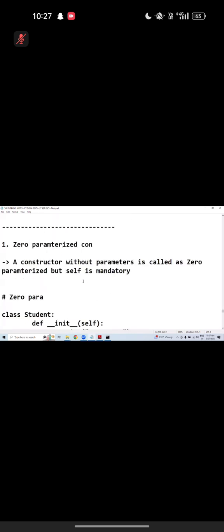Now move to the next one. Parameterized constructor. Such a beautiful topic actually. Let me continue. Based on requirement, you can write parameters to the constructor.